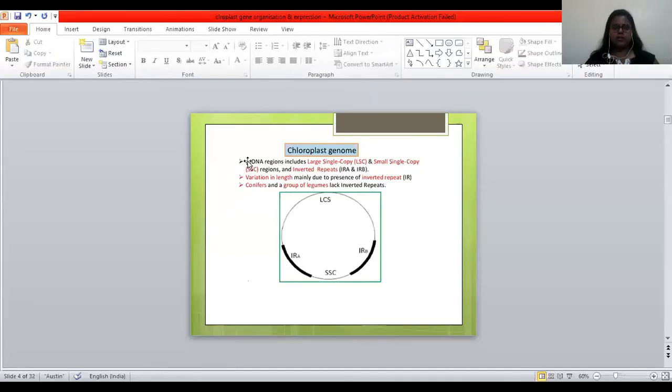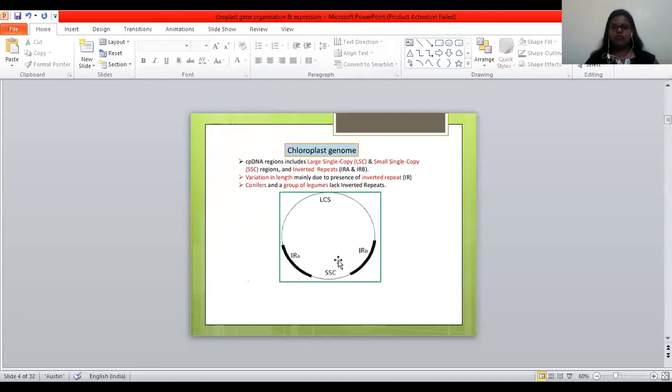Now just have a look at this slide. You can see the chloroplast genome or the regions present in it, which includes the large single copy region and the small single copy region.